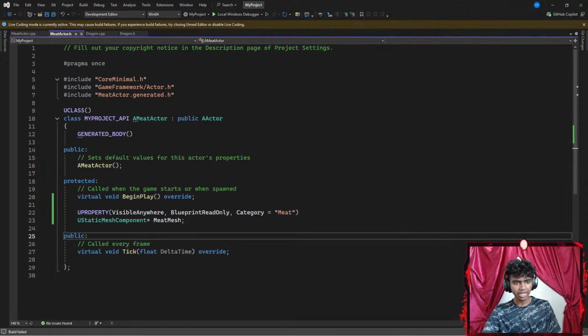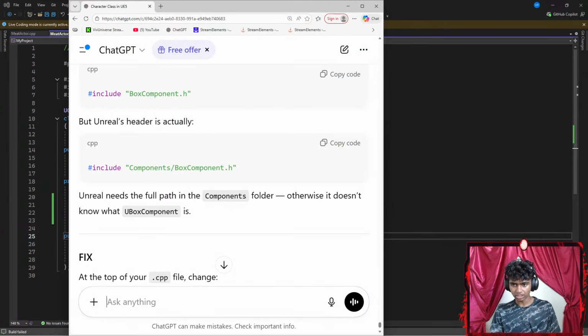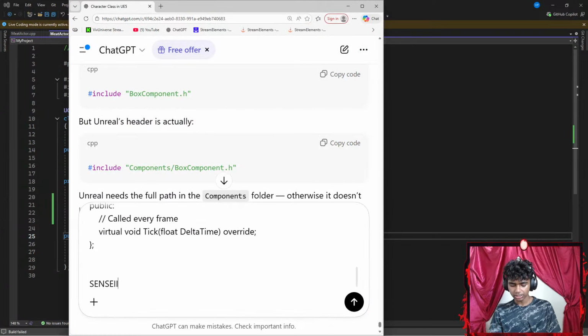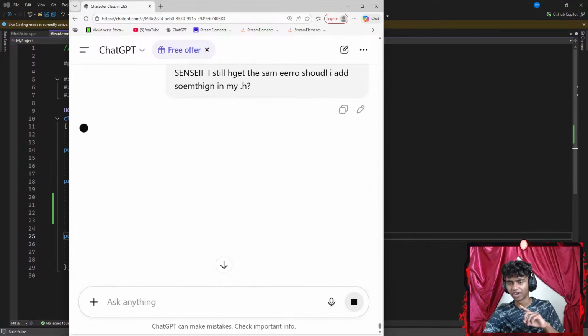Let's go ahead and copy that. Get ChatGPT here. Let's paste it. Go with Shift Enter and say something like, I still get the same error. Should I add something in my .h? I'm pretty sure I've got to add something in my header files.